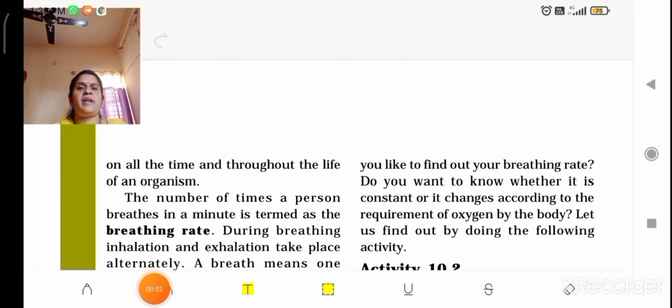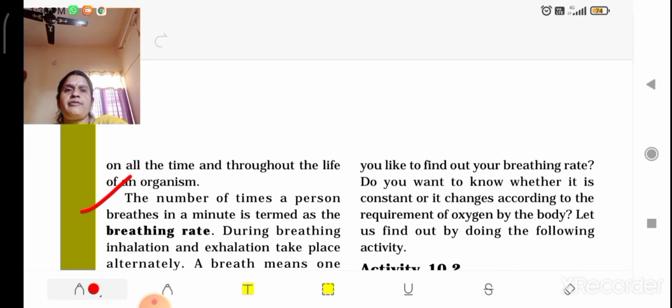This respiration is a continuous process until our life is going on. Respiration and breathing is a continuous process. Without breathing nobody can survive, as we know. One more important thing: the number of times a person breathes in a minute is termed the breathing rate. Taking in oxygen and releasing out carbon dioxide is called one breath.